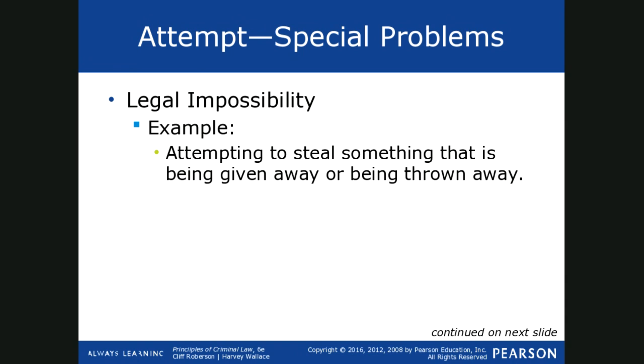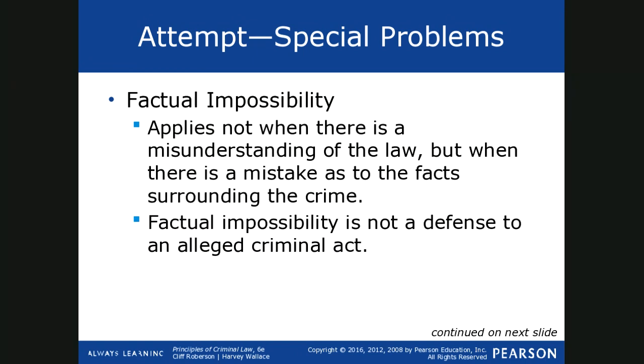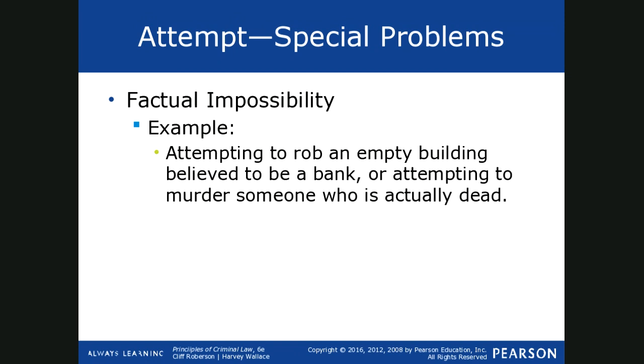So it was legally impossible for the person to be stealing anything because it wasn't stolen. Then we look at factual impossibility, and these are the ones where a defendant will be found guilty of the crime of attempt, even if it was factually impossible for him or her to commit the crime. An example of that would be attempting to rob a bank that ends up just being an empty building. Now these two issues, legal and factual impossibility, add to the confusion surrounding the crime of attempt.